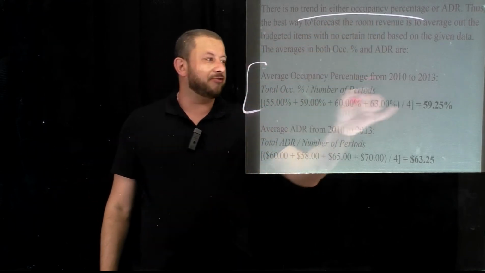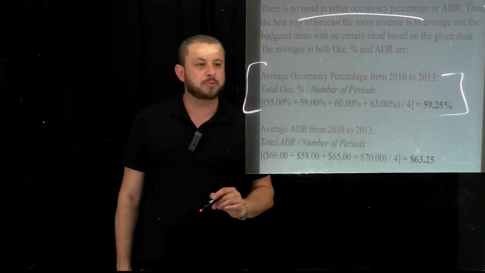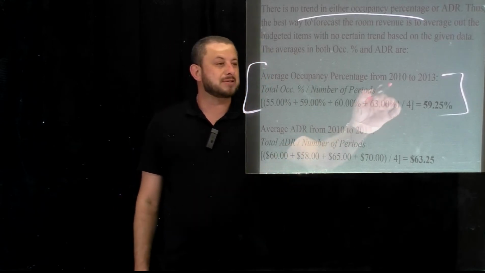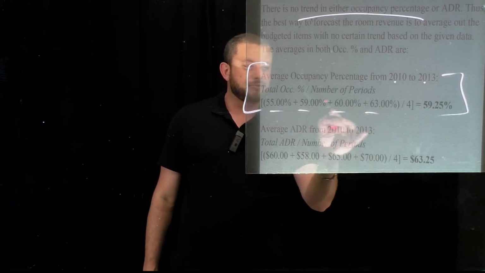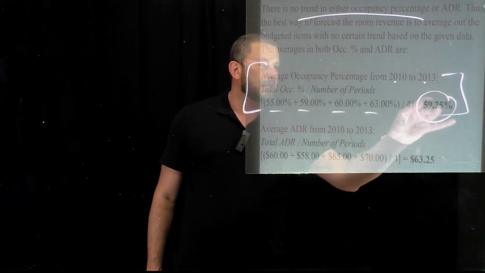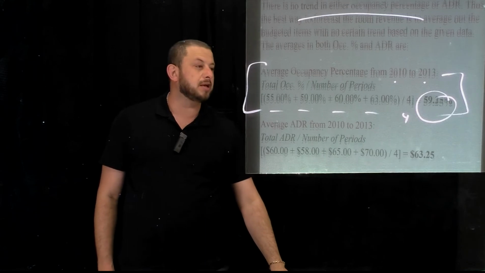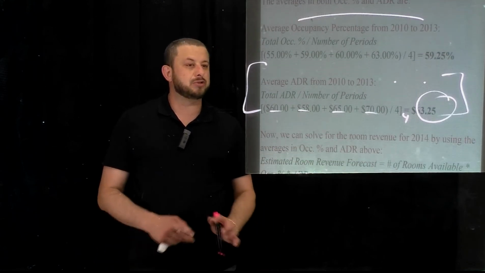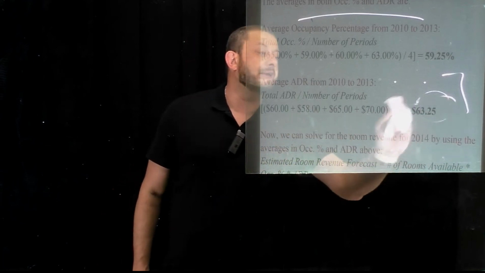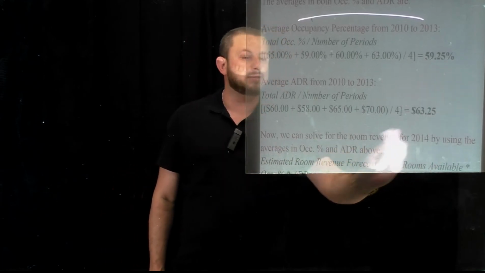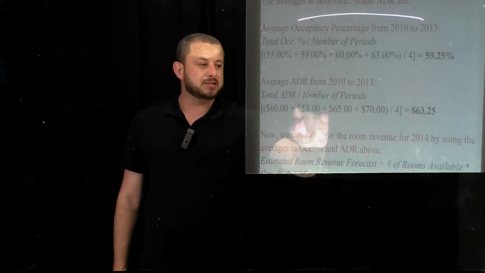So this is how I find the arithmetic average for occupancy percentage. From 2010 to 2013, I put every single corresponding number. Since I have 4 years, divided by 4, 59.25% will be the assumption for the budgeting process for 2014, guys. I will do the same thing for the ADR. As you can see, I have 4 different ADRs because I have 4 years.